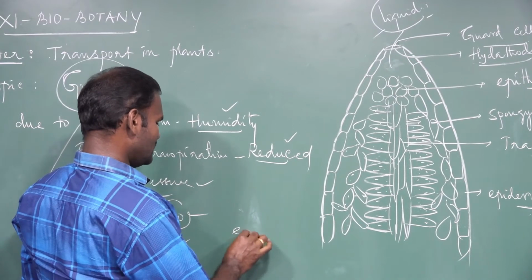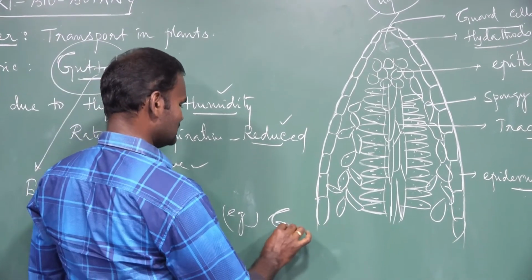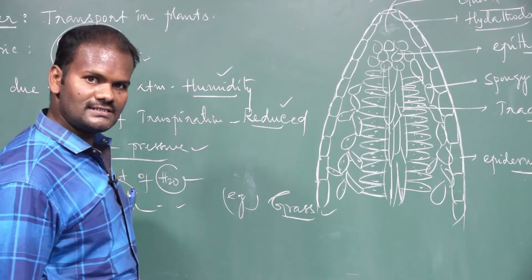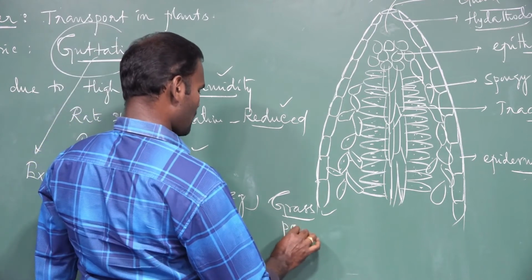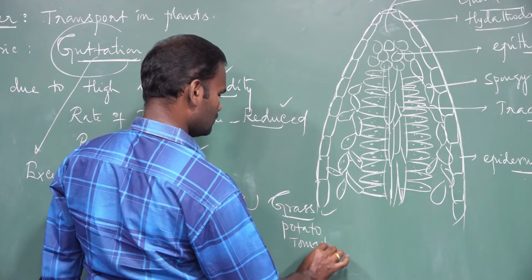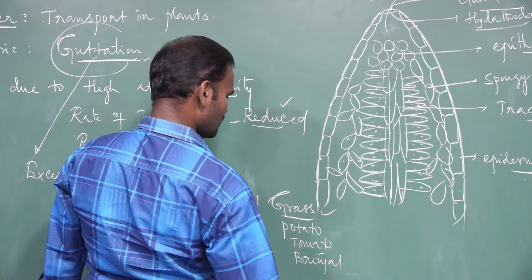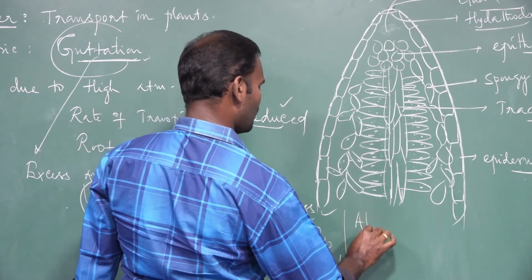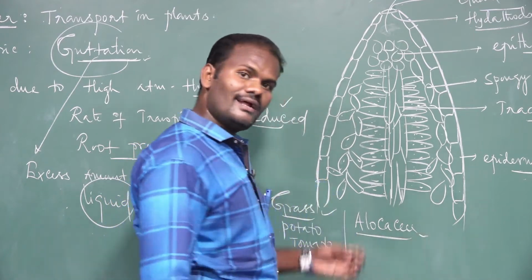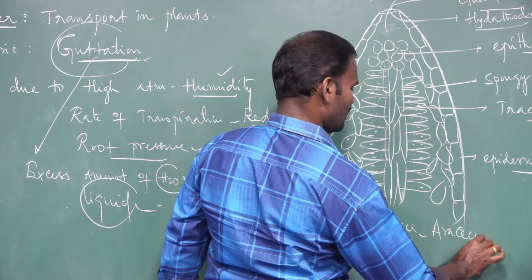Examples of guttation: it takes place in certain grasses. Grass is a monocot. Potato, tomato, brinjal, then Alocasia. Alocasia is a plant that belongs to the Araceae family.